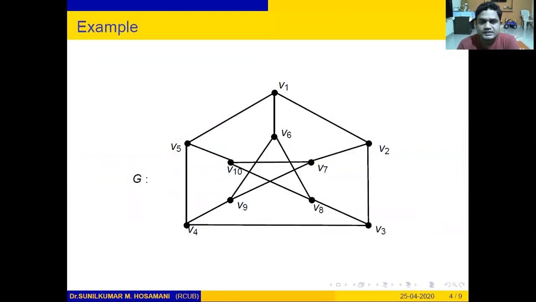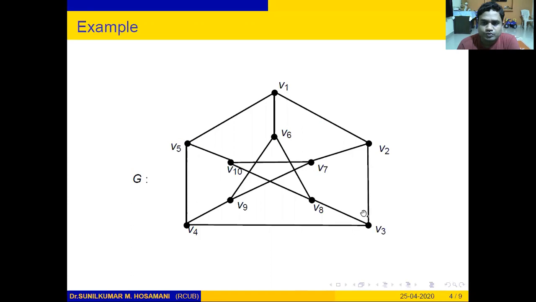Now we shall discuss all these definitions by taking this example. Here, this graph G is the Petersen graph, which is a cubic graph on 10 vertices and 15 edges. You can see that the vertices are labeled V1 to V10.